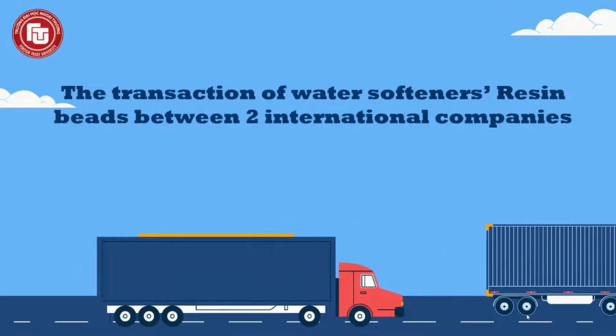We are group 6 of the International Transaction class, and today we are going to analyze a specific transaction between the two companies in Hong Kong and Bangladesh. We will show you how the transaction and the export procedures are carried out, analyze terms in the contract, and some documents required in this transaction. Through analyzing a contract in another part of the world, the video would provide you with a better understanding of how a commercial contract works internationally.